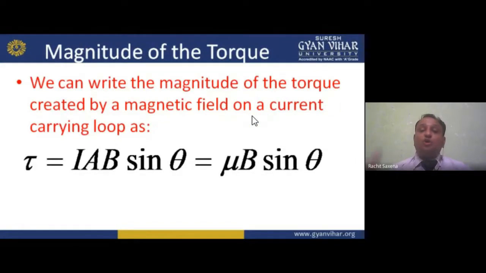Now next, the magnitude of the torque. Here the magnetic moment mu is equal to I into A, where A is the area of the magnetic material, or the core, or the magnetic circuit, the path through which the flux lines flow.